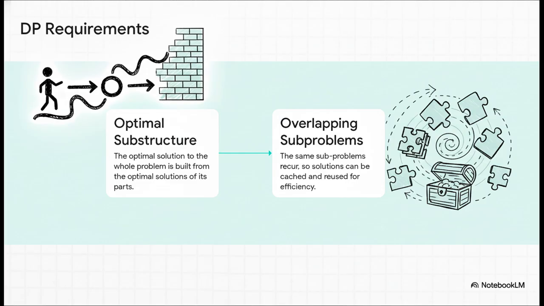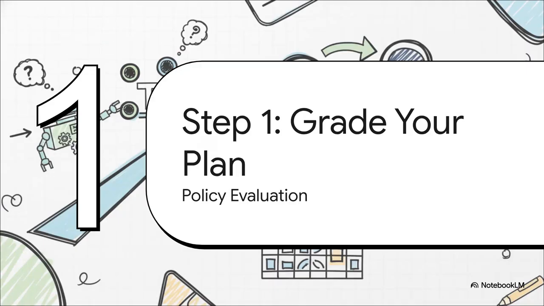Think about it. If the fastest way to drive from New York to LA goes through Chicago, then your route from New York to Chicago must also be the fastest possible route, right? That's optimal substructure. The second thing you need is overlapping subproblems. This one's even simpler. It just means you end up solving the same little problems again and again. So instead of recalculating every time, you can just save the answer, cache it and look it up later. Super efficient.